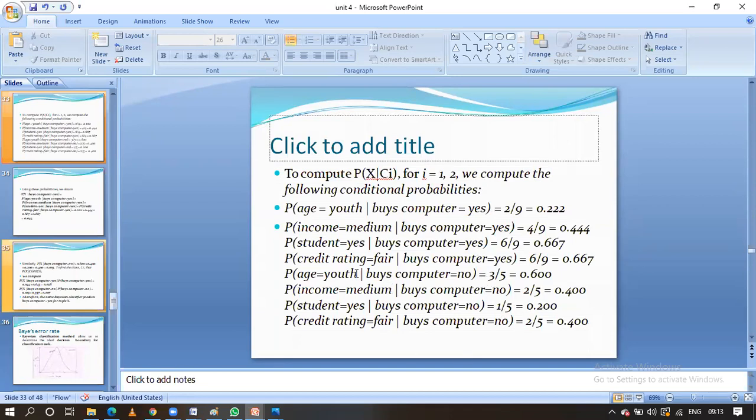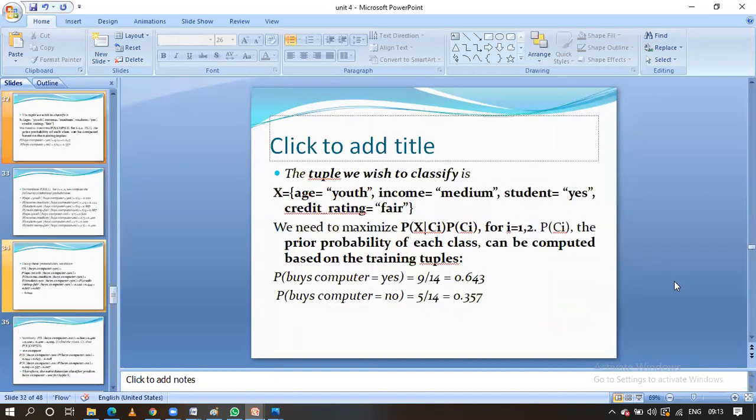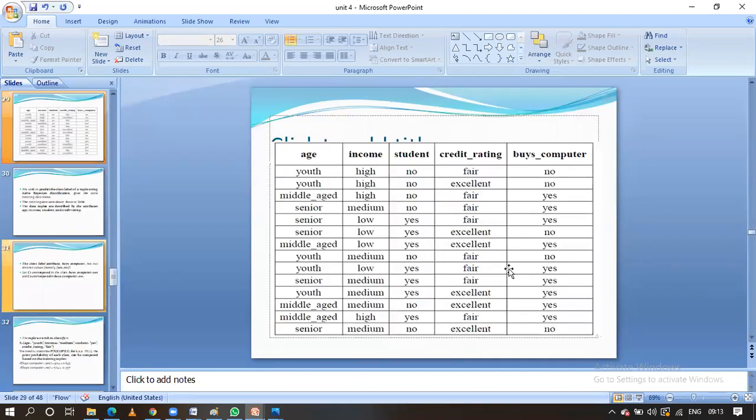Okay, for buying computer equal to no, given the data, we have calculated P(youth | no) = 3/5. For buying computer equal to no, income equal to medium also we have to calculate. Okay, here is the income equal to medium for given no.